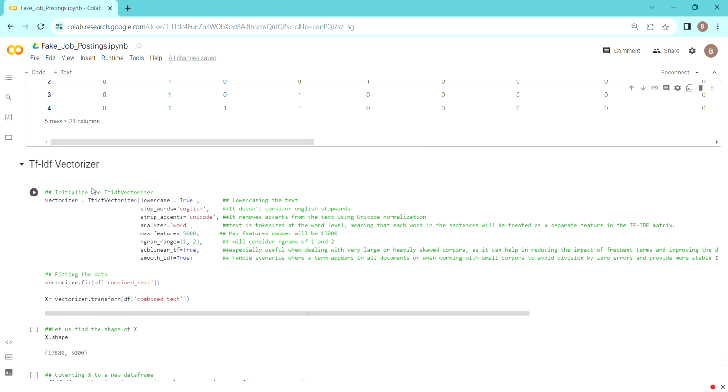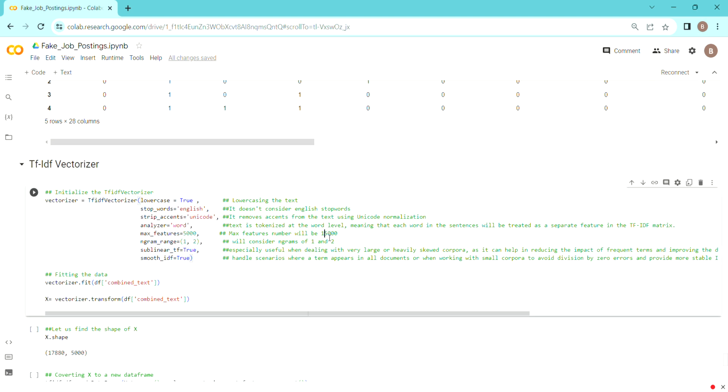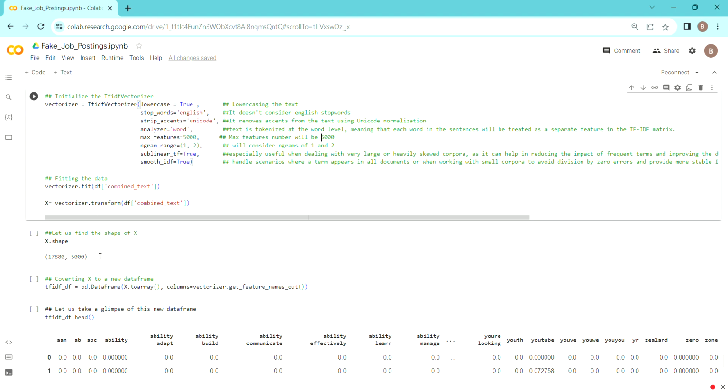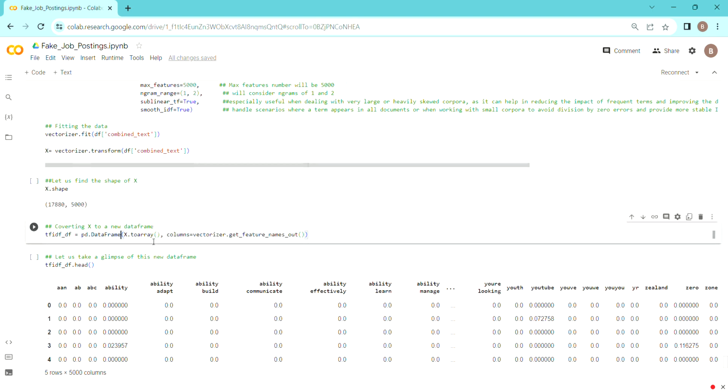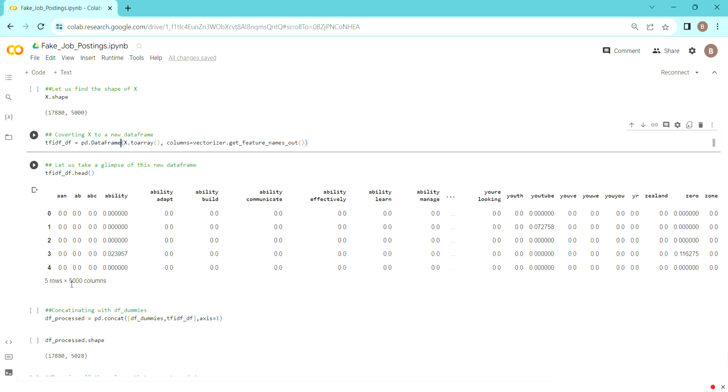Then I went to the text data and used the TF-IDF vectorizer. I have explained how it works here. I have used 500 max features, because if you use 15,000, that could really create problems when building the model. We have only 17,880 rows, and having more than 15,000 features could create a problem. As you can see here, it is vectorized, and we can see the data: 5,000 features and 17,880 rows. Then we made a data frame out of it, and this is how it looks, with 5,000 features.